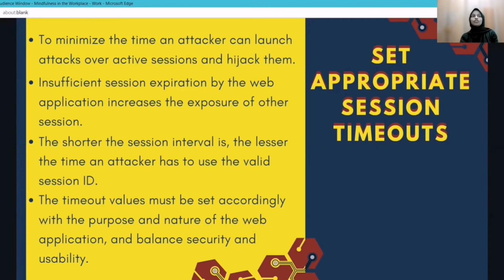For the attacker to be able to reuse a valid session ID and hijack the associated session, it must still be active. The shorter the session interval is, the less time an attacker has to use the valid session ID. The timeout value must be set according to the purpose and nature of the web application and the balance between security and usability. This helps users whose accounts are attacked unknowingly.